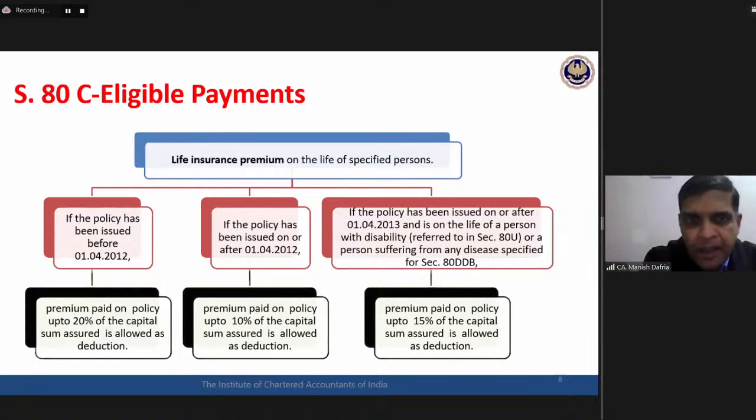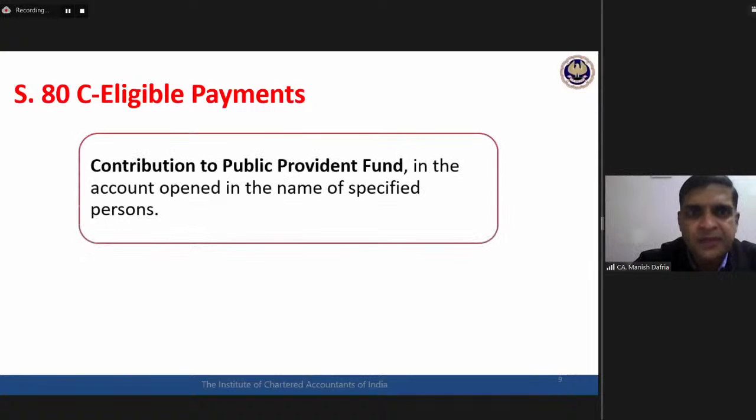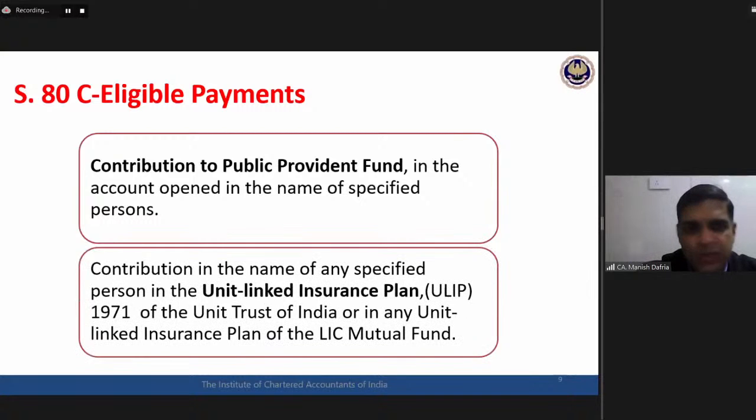So this is the first payment covered under section 80C, life insurance premium. Then second is contribution to PPF, the public provident fund account. Any amount contributed or deposited in that public provident fund account is also entitled for deduction under section 80C. Plain and simple, no further complications. The only thing is, again, the account must be opened in the name of specified persons. So who are the specified persons for this clause? That again we need to see.